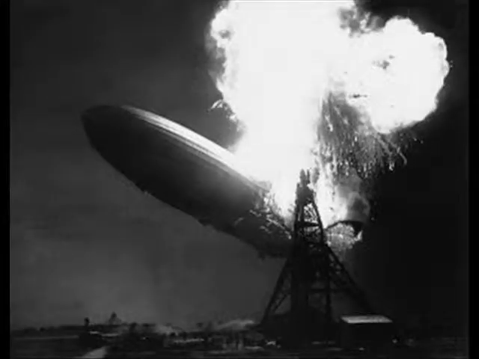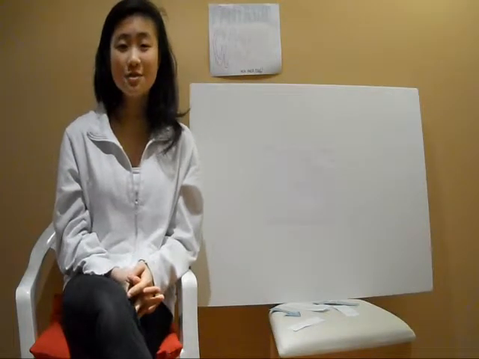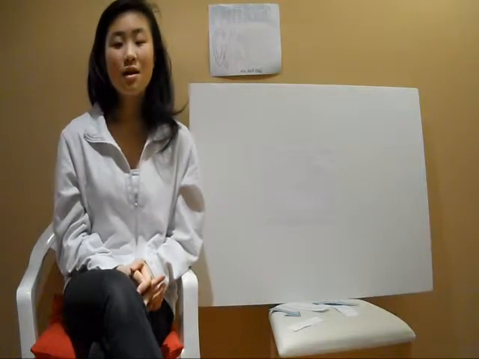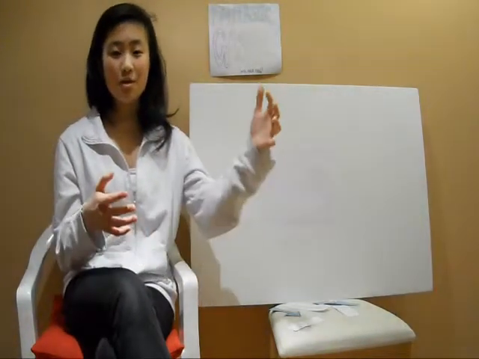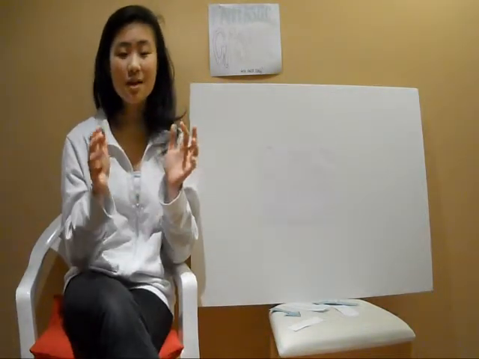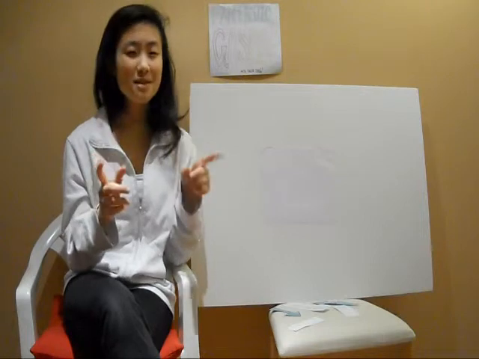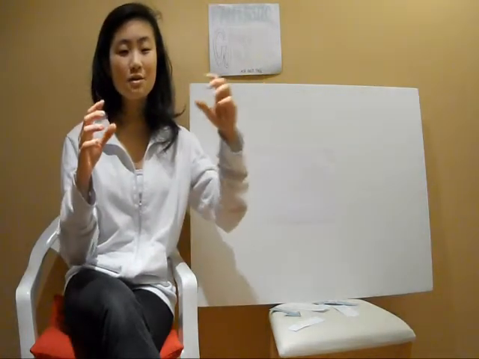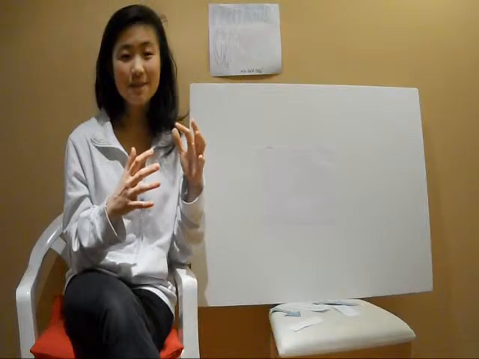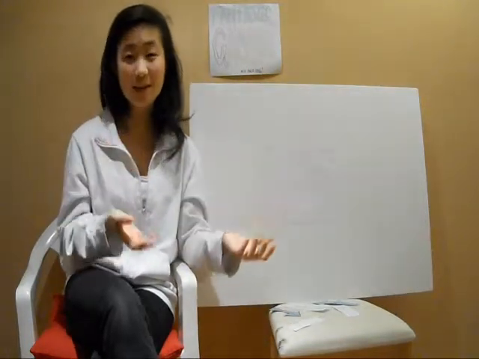Early airships used hydrogen. Hydrogen, however, is highly flammable, as demonstrated by the Hindenburg disaster of 1937. Airships then began to switch over to helium, which, being a noble gas, was not nearly as flammable as hydrogen. And also the helium acts for structural support. Within the envelope, which is where the main helium is, they also have these balloon-shaped airbags called ballonets. Now they're filled with air, and since air is more dense than helium, they would either inflate or deflate these ballonets in order to help the airship in its ascent or descent.